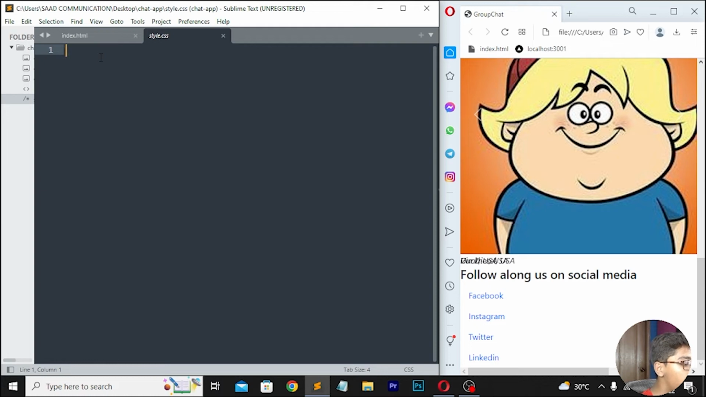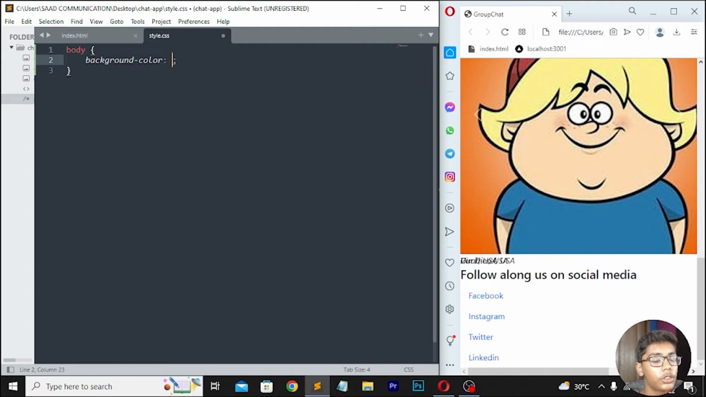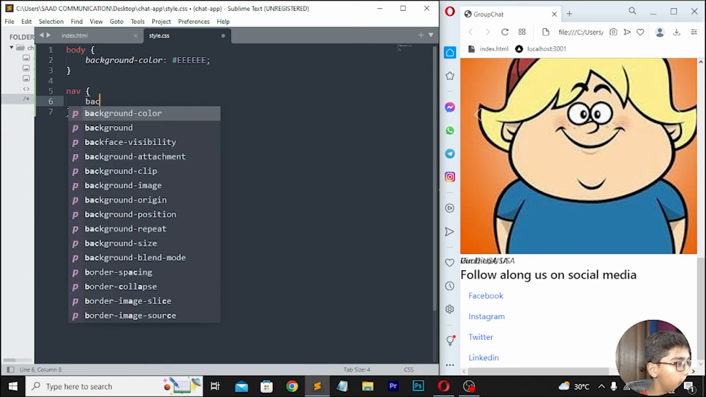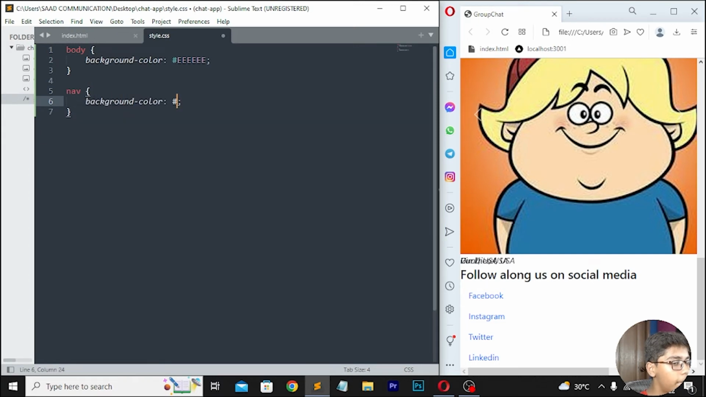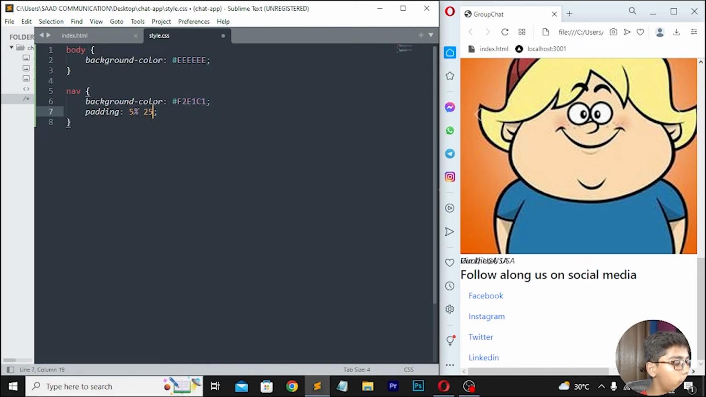Now when you are here, you have to just write a body tag, and then in this I'll be writing a background-color, which should be like, you can say, pulli. So here I'll be writing E. Then you have to move down right here nav, and here I'll be writing background-color. Then I will be writing F2E1C1. Then move down right here padding, which should be 5%, 25%, 0%, 5%. Then move down right here .nav-link, and here I will be writing color. Then write 716F81. Then move down here, you have to write .nav-link:hover.